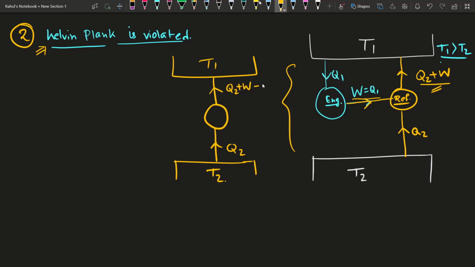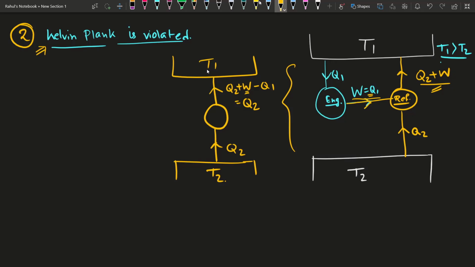Now what is W? W is actually Q1, right? That means this will be simply Q2. So it is drawing Q2 amount of heat from the lower temperature reservoir and giving the heat to the reservoir at higher temperature without expenditure of any work.